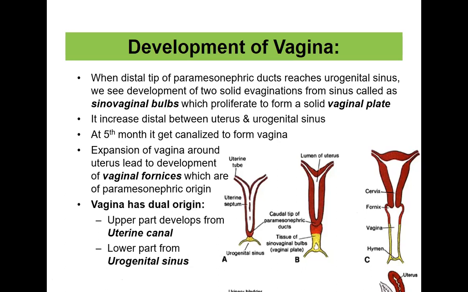So now you know that the vagina has dual origin. As I said, the dual origin is very important clinically. Okay, so we should know the dual origin. The upper part develops from the uterine canal, that is nothing but the paramesonephric ducts. The lower part has developed from the urogenital sinus from here. Okay, urogenital sinus and the sino-vaginal bulbs.